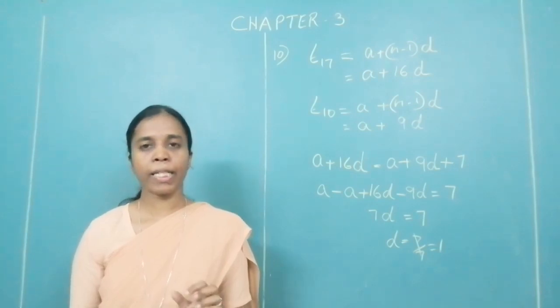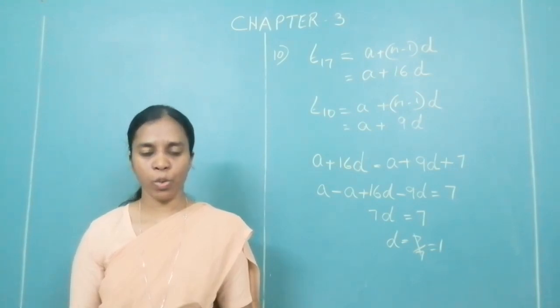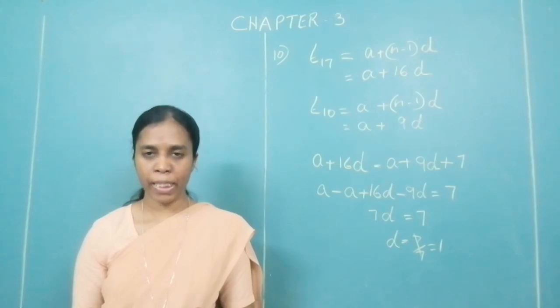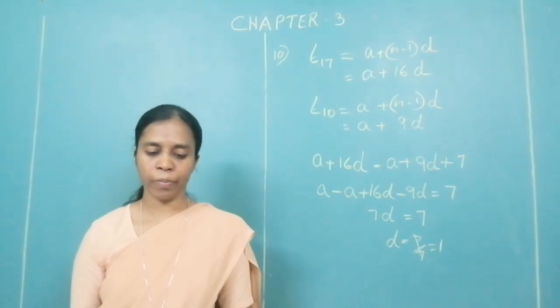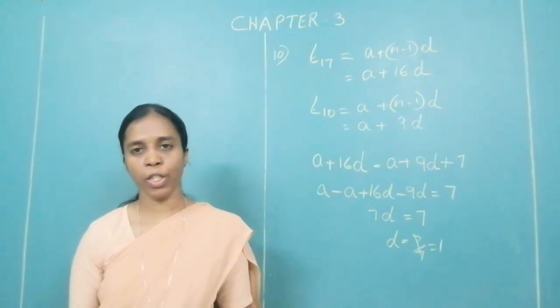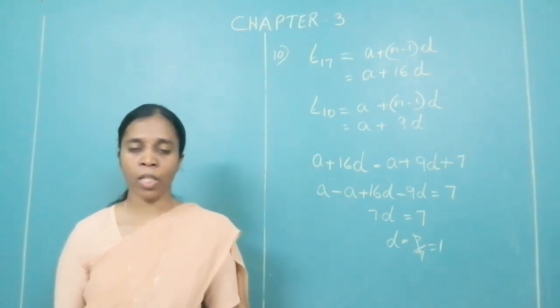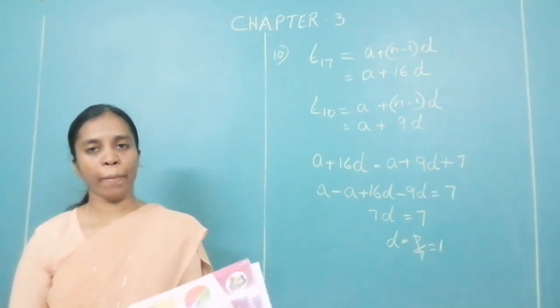Next point. Tn is equal to A plus bracket n minus 1 into D. Okay. These formulas we have to learn by heart.